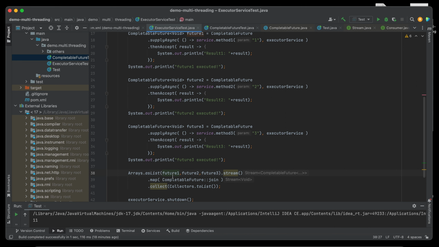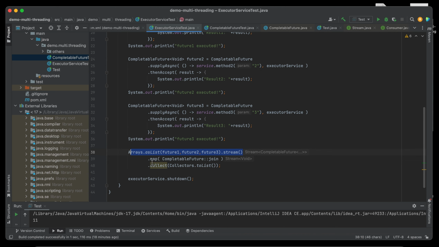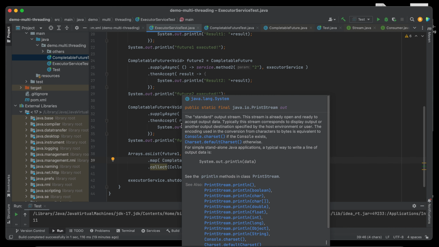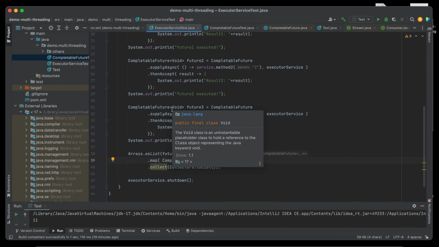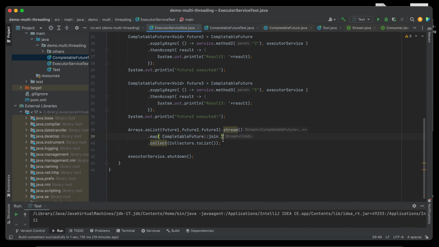We combine them, futures 1, 2, and 3, and convert them into a stream. After converting to a stream, we join them. CompletableFuture has a join method, right? So we combine these three CompletableFuture objects using CompletableFuture join.